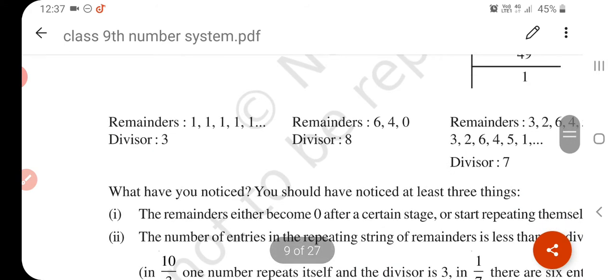Now, the divisor is 3, and the remainder is 1 always. What you have noticed, you should have noticed at least 3 things.